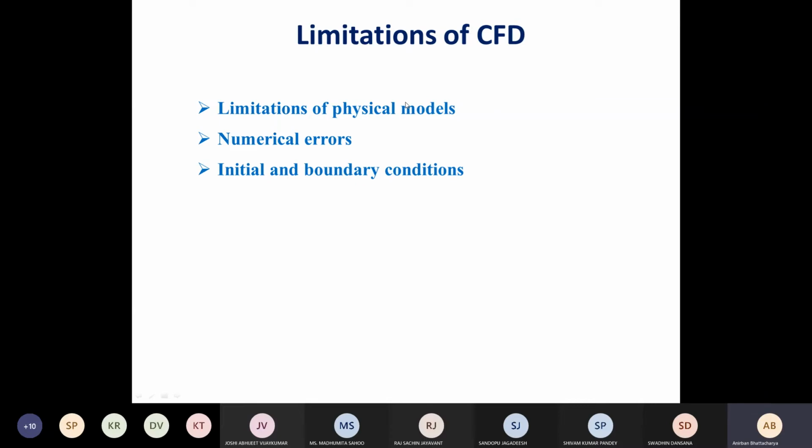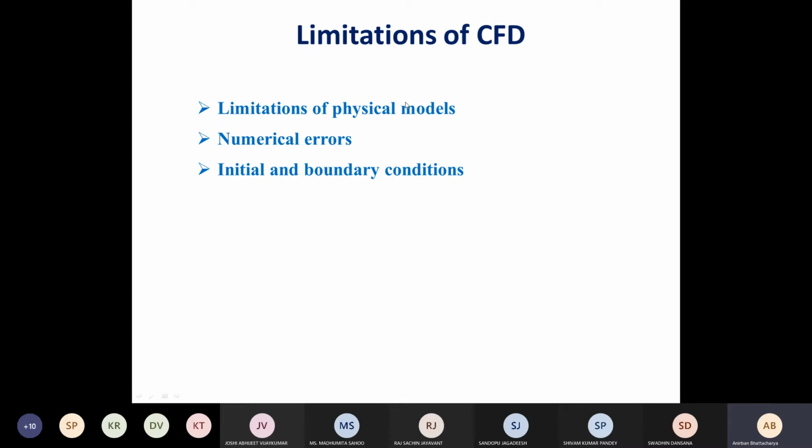So that's why there is a limitation in the input itself, in the physical model itself. If your model is not fully accurate, how can we expect the result to be fully accurate, right? We can solve it up to a certain accuracy, but some problems are still too difficult to handle using CFD. The only option left is to collect data or do some experimental study.